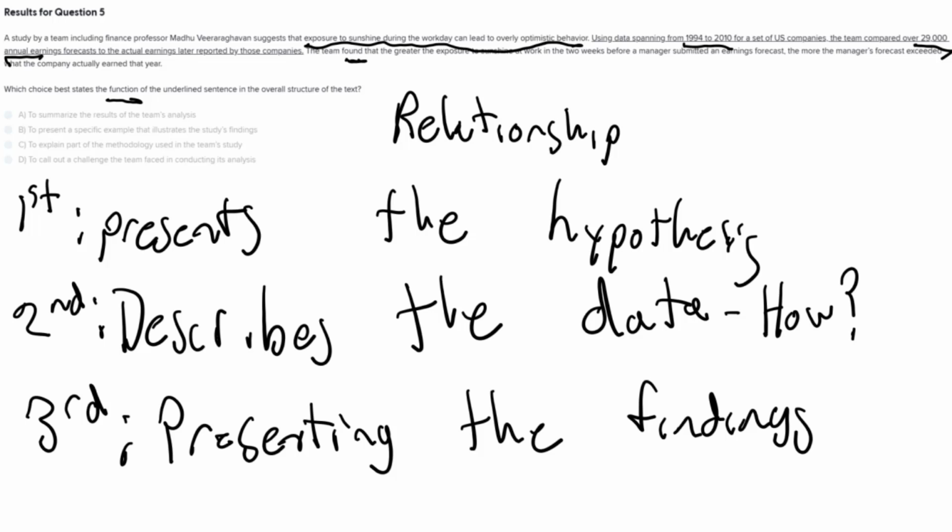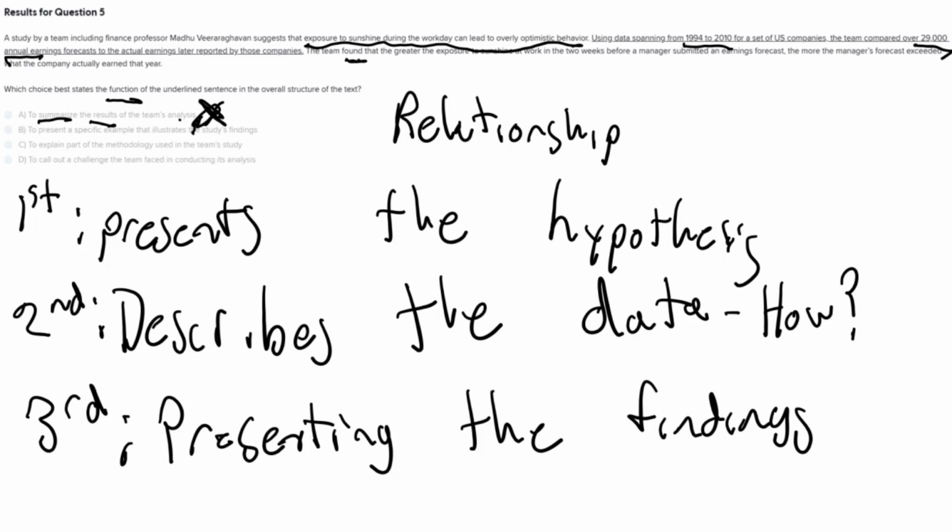So let's look through the answers. A says to summarize the results of the team's analysis. For an answer to be correct, every part of the answer needs to be correct. So it needs to summarize and it needs to show the results. Those are the two important elements. Does it really summarize? A summary is often very vague, but it uses specific examples like 29,000 and 1994 to 2010, so I would disagree that it's a summary. We can also see it's not really showing us the results. It's the third sentence that does that. So we can cross out A.